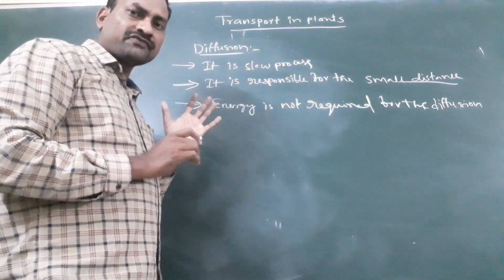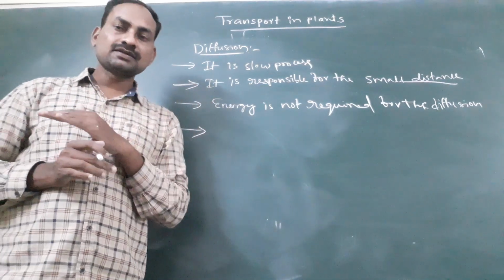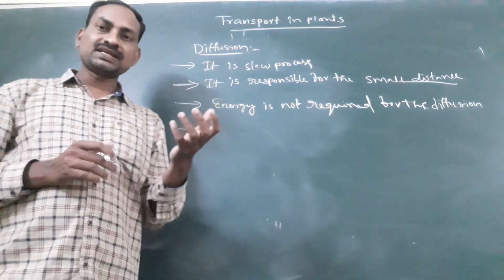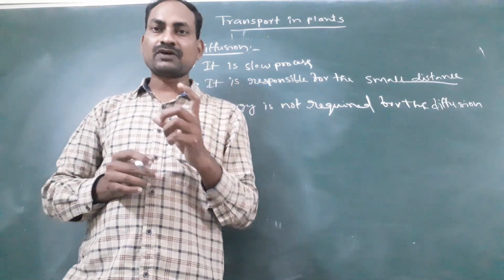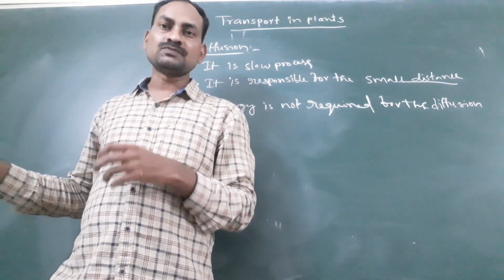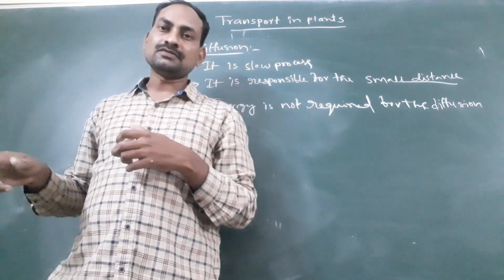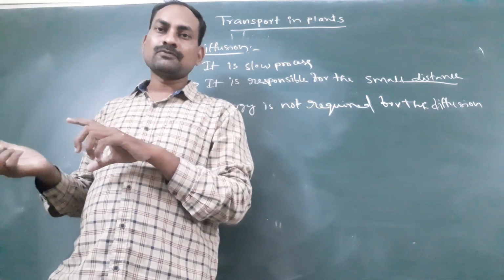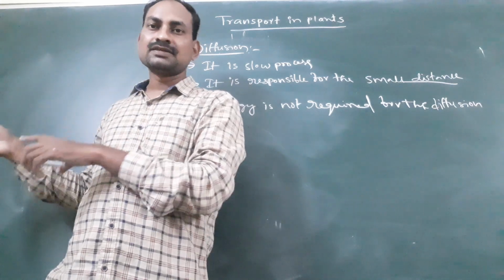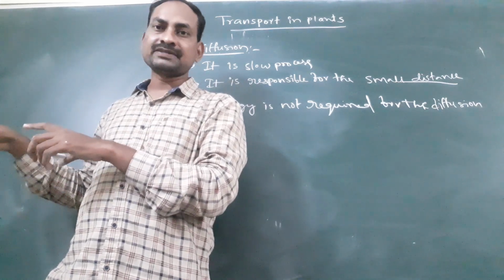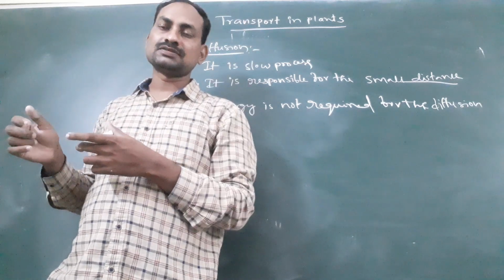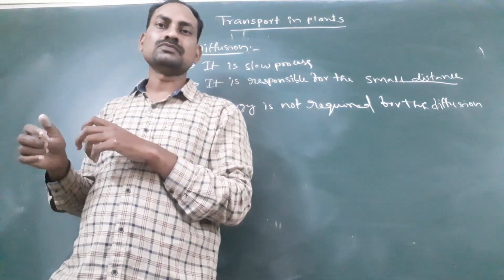And diffusion always takes place from a high concentration region to a lower concentration region. For example, if you spray a perfume bottle at the corner of a room, after some time you will observe the same at the other corner. So what happens? The gaseous molecules present at the point of spray are transported to the other corner of the room.